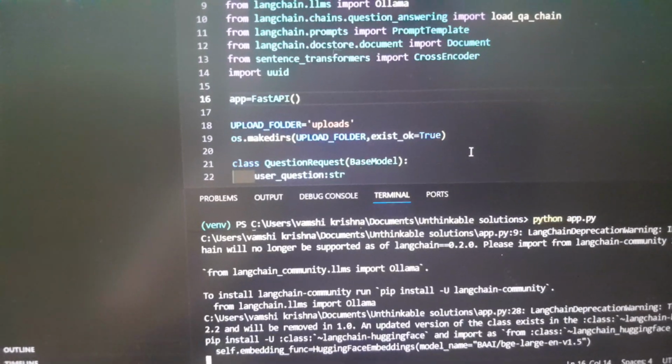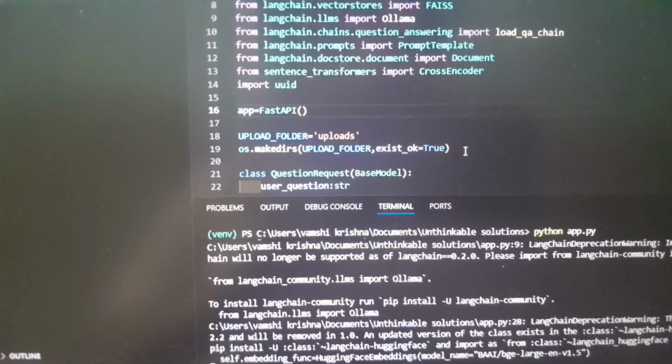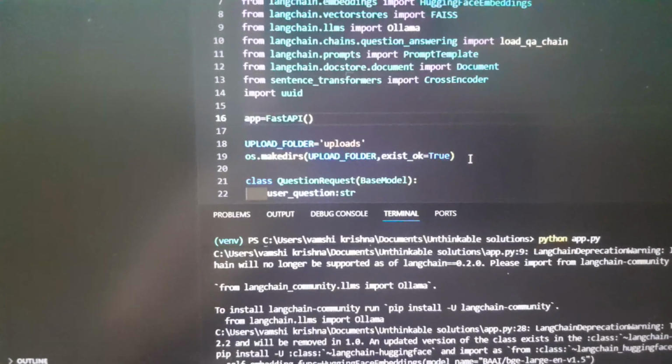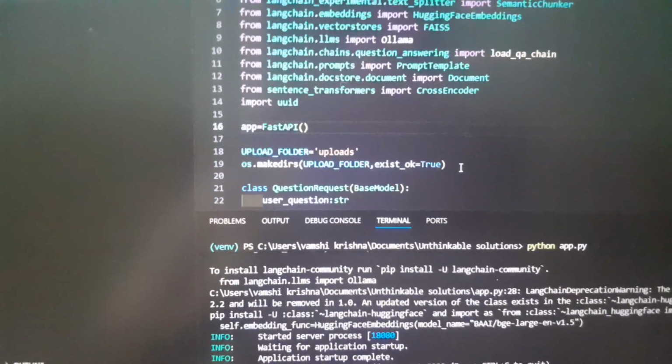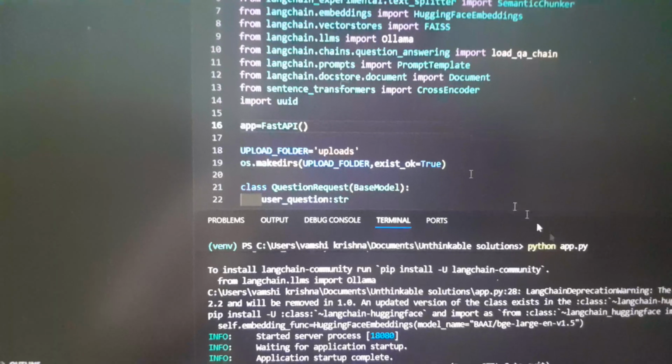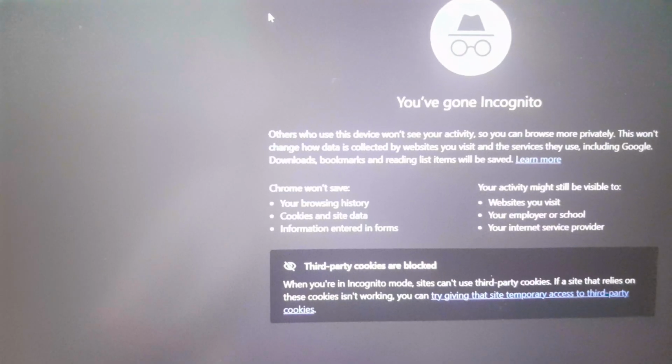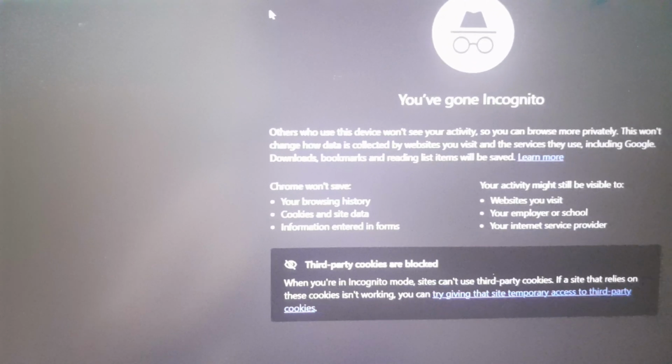This has two API endpoints. One API endpoint ingests files, which are PDF or text, and creates embeddings and the vector store. The second endpoint is for querying. Now I'll be using the Swagger UI, or the Swagger API, to test the endpoints.